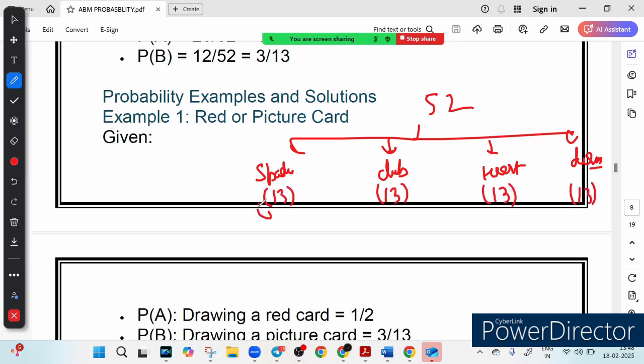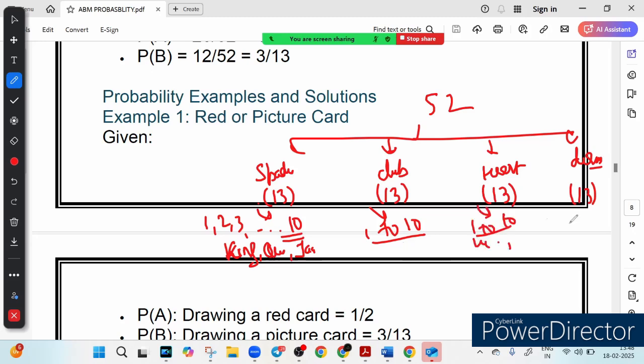Out of these 13, there are 1 to 10, where 1 is called ace, and the remaining 3 are king, queen and jack. Similarly in each of the other suits, 1 to 10, and the remaining 3 are king, queen and jack. Now the question is red or picture card, right?